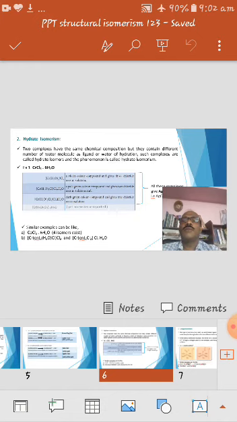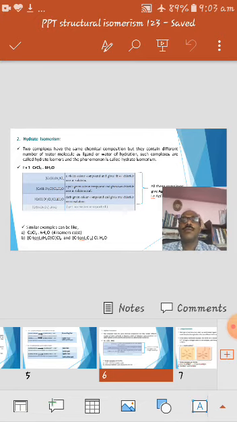The first complex gives 3 free chloride ions. The second gives 2 free chloride ions, and the third complex gives 1 free chloride ion. All these 3 complexes give the AgNO3 test, but the last one does not give the AgNO3 test because there are no free chloride ions.